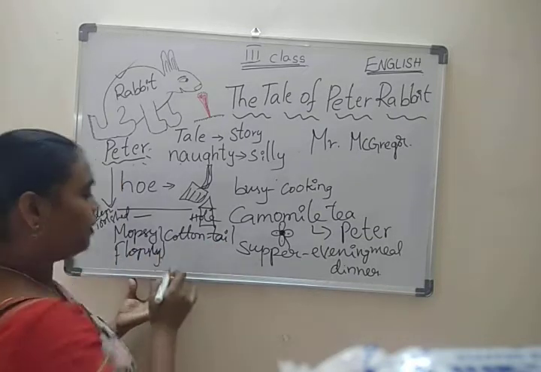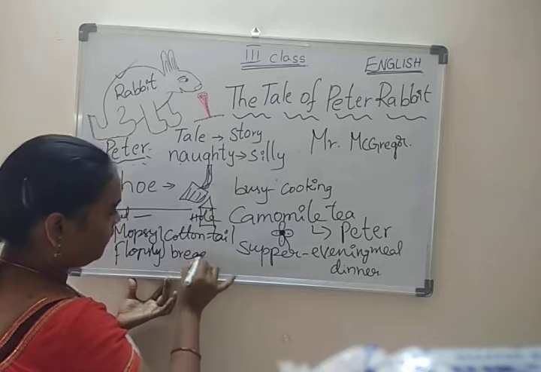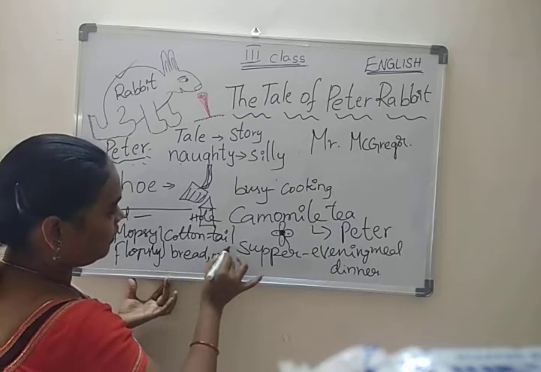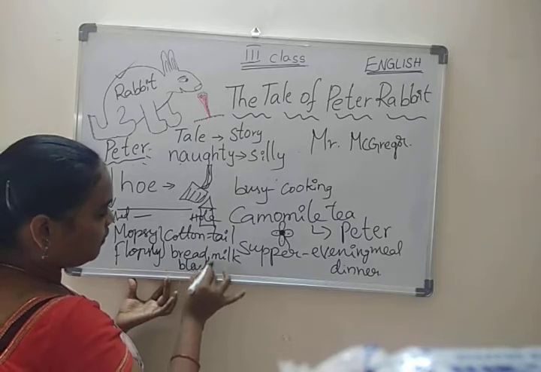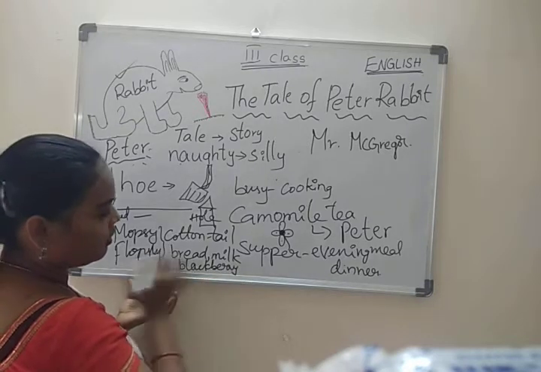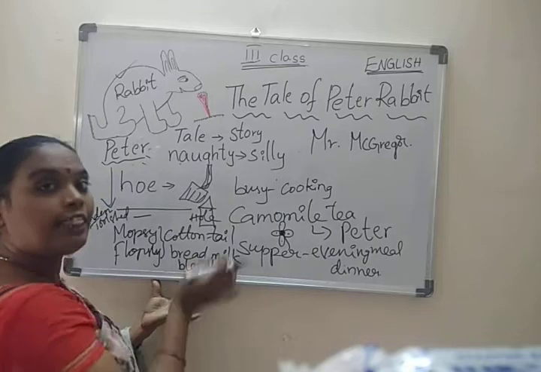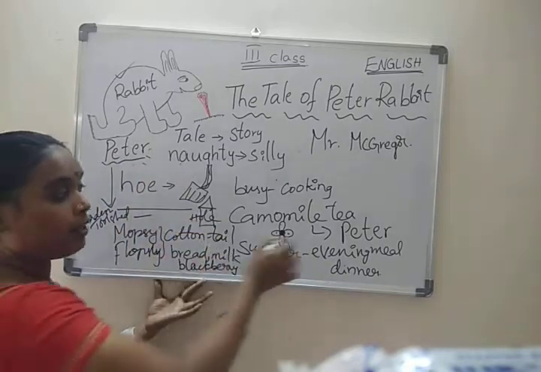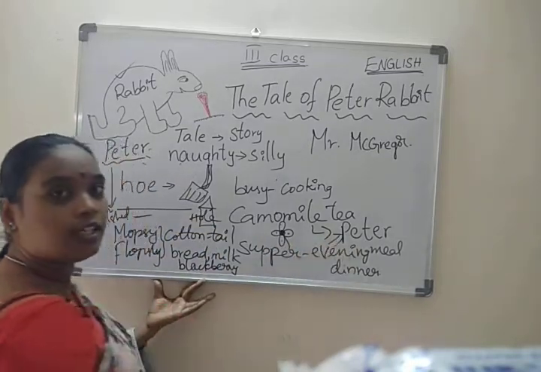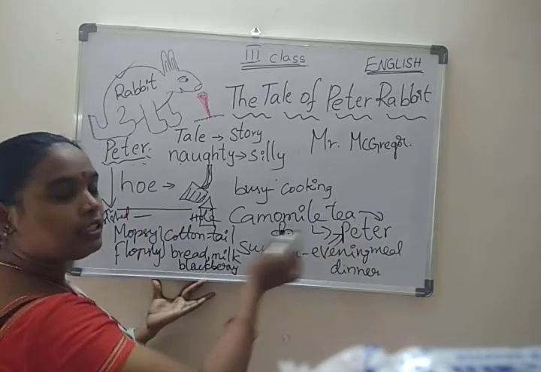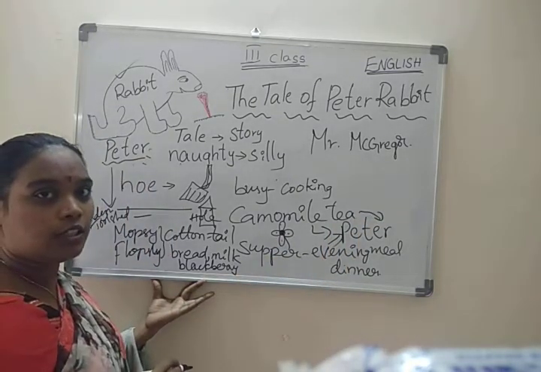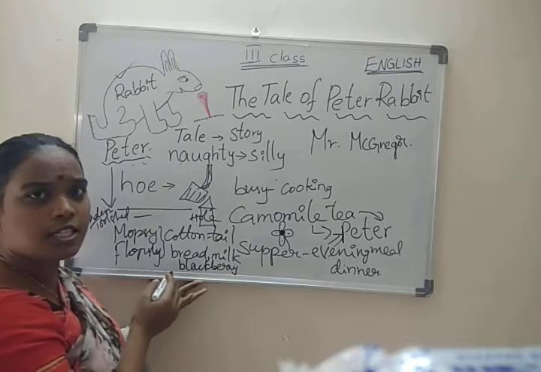What did they have? Some bread, milk, and blackberries. These were their dinner. But what was Peter's dinner? Only chamomile tea. Did you notice this here?